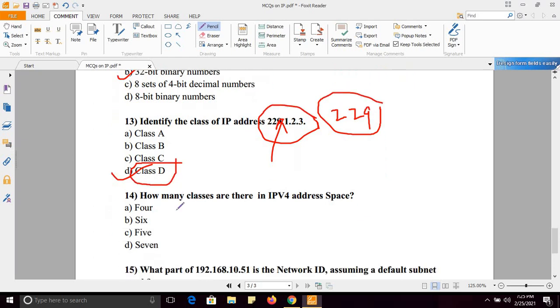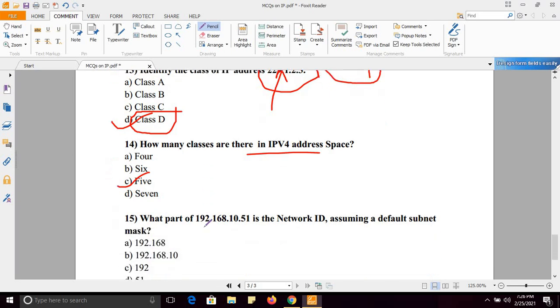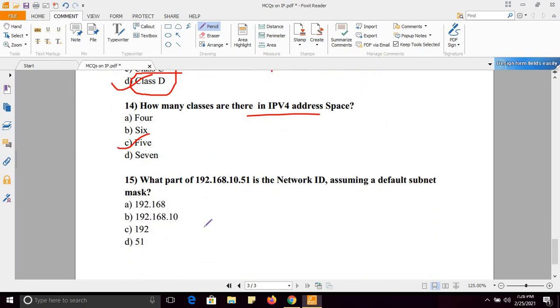Next, how many classes are there in IPv4? Already explained. How many classes? 5 classes. Class A, class B, class C, class D. Class A, B, C I have explained. Class D is for multicasting, and class E is reserved, for experiment works and for military IP or for any scientific work. So how many classes are there? 5.